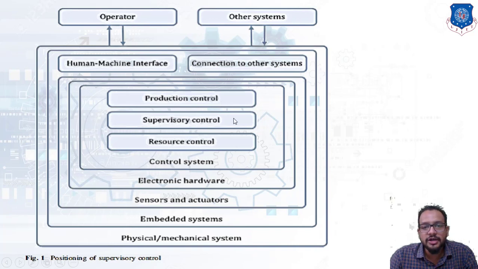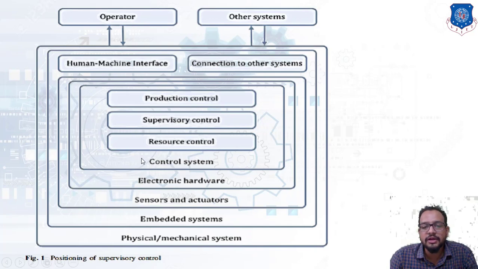Supervisory control is going to see whether the functioning of the machines is done properly or not, or within a specified time or not. Resource control is going to determine whether the raw materials for the product are in sufficient quantity in a godown or not. If it is not in sufficient quantity, then a purchase order will be directly provided and the required quantity can be easily made available.